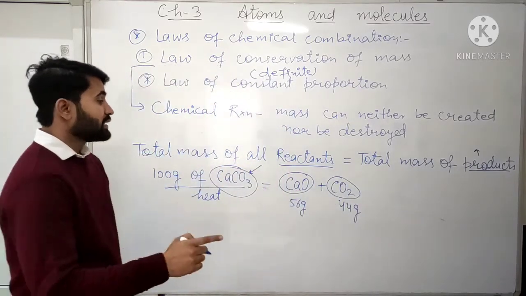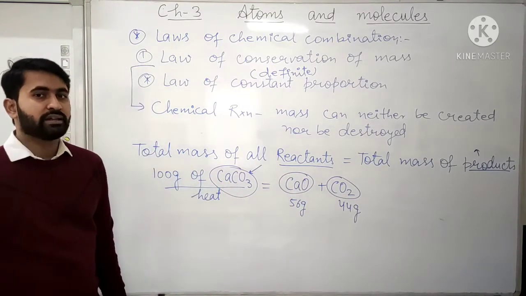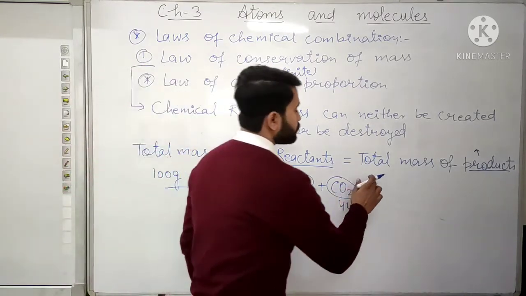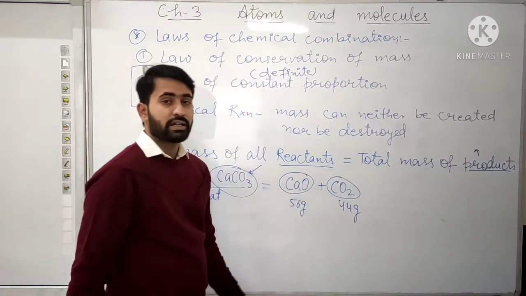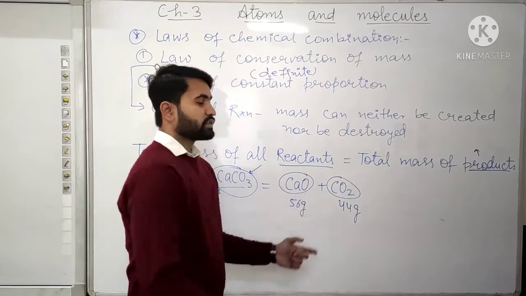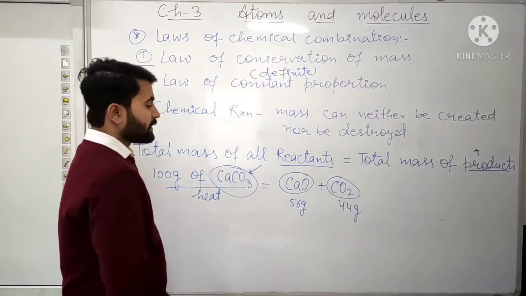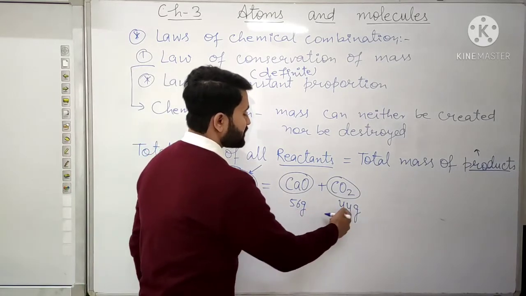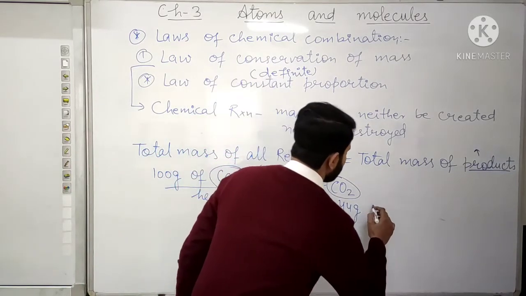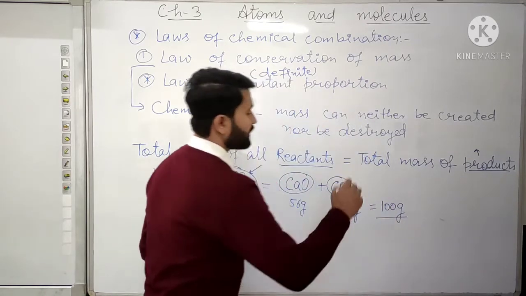It means that the total mass of calcium carbonate should be equal to the total mass of products, that is, the total mass of calcium oxide plus the total mass of carbon dioxide. If we add 56 grams plus 44 grams, that is equal to 100 grams.